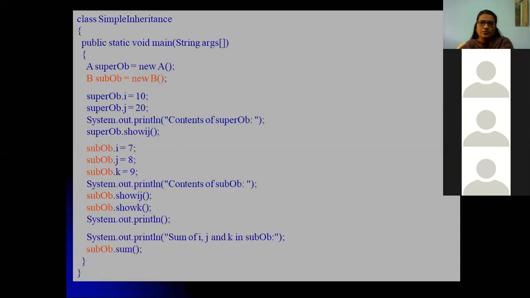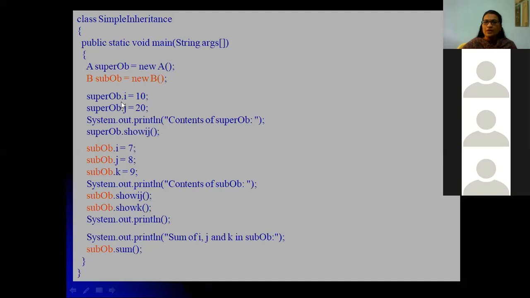Here you can see super object dot show ij, and sub object. Sub object is an object of the subclass, which has permission to access i, j, and k, its own variable. So sub object dot i is equal to 7. We are assigning different values. Here 10 and 20 are there, here 7 and 8 are there. So the values will not be overridden.